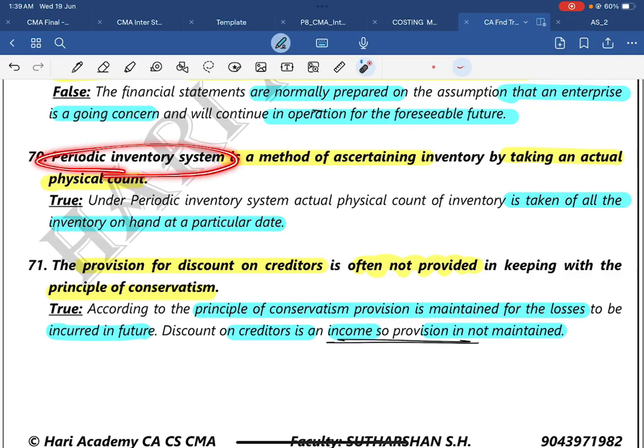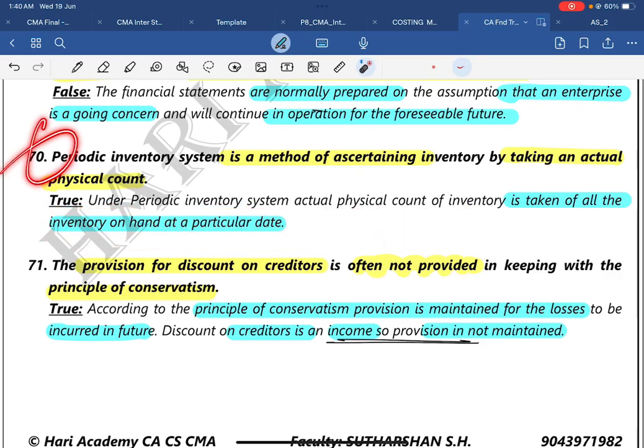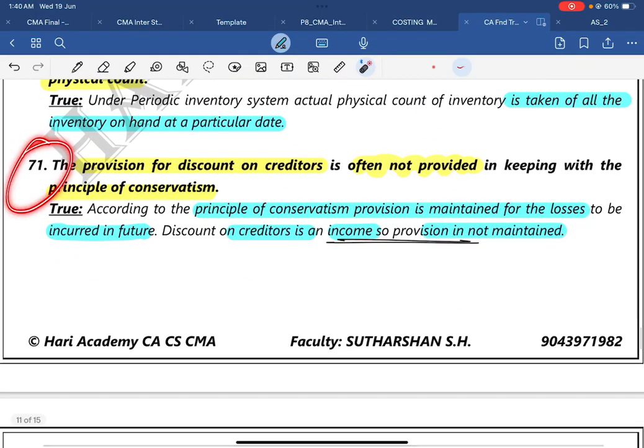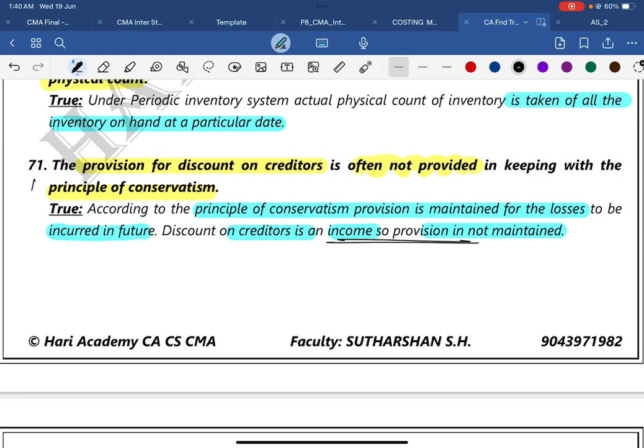Okay, periodic inventory system is a method of ascertaining an inventory by taking the actual physical count. The answer is true. Under a periodic inventory system, actual physical count of an inventory will be taken for all the inventory as on a particular date. We will go for physical verification of assets, physical verification of stock, right? At that time we will use this. Question number 71. The provision for discount on creditors is often not provided in keeping with the principle of conservatism. This will be a crucial one. Okay.